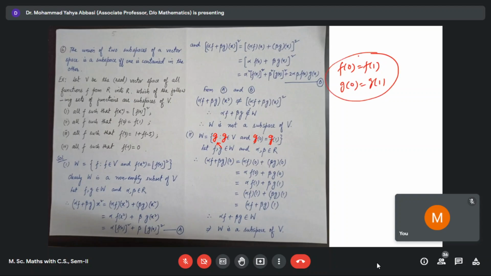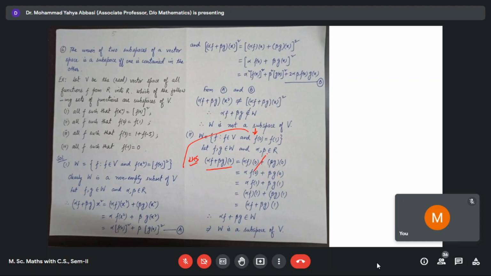Now we shall use this to show whether alpha f plus beta g is an element of W or not. So to show that, we write the left hand side and find its value. Alpha f plus beta g of 0 is equal to alpha f of 0 plus beta g of 0, that is, alpha of f0 plus beta of g0.